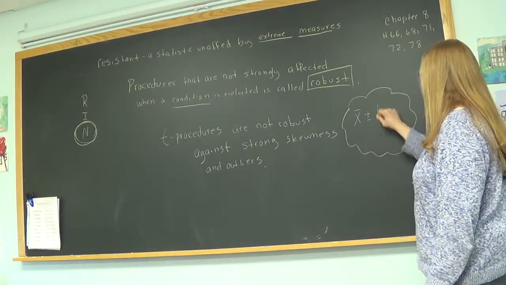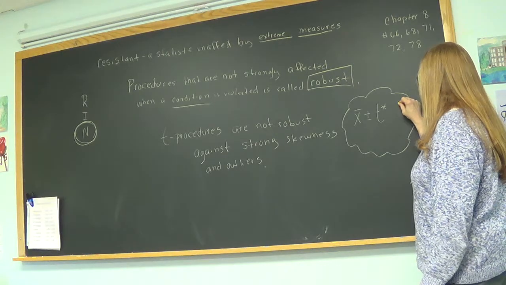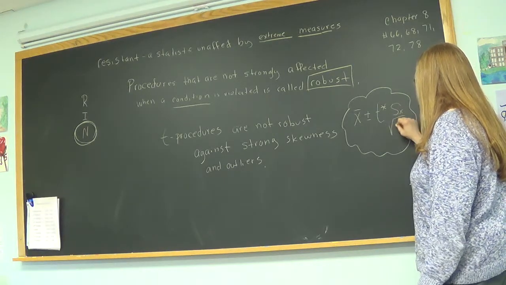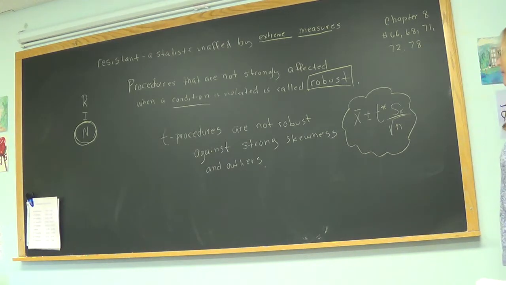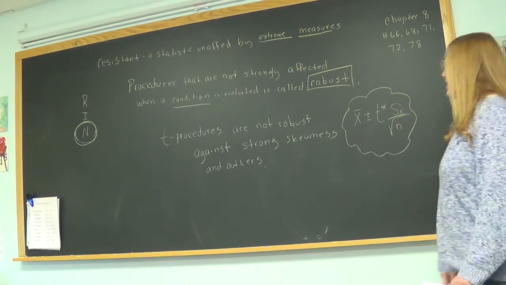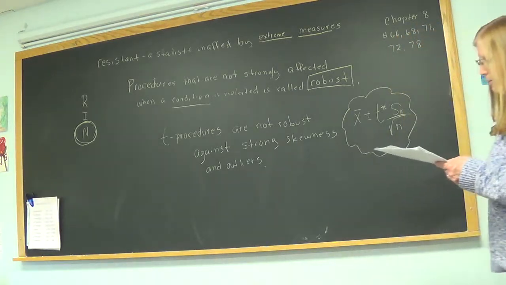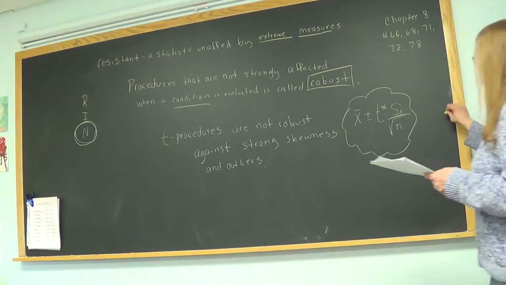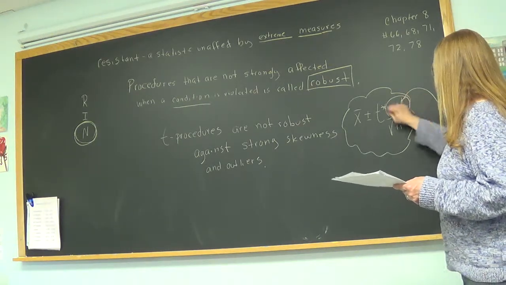X bar plus or minus T star, standard deviation divided by the square root of n. So why do you think that a T procedure is not robust against strong skewness and outliers? Because it has standard deviation. Yeah, why, and what is that? Standard deviation is affected by, it's non-resistant.